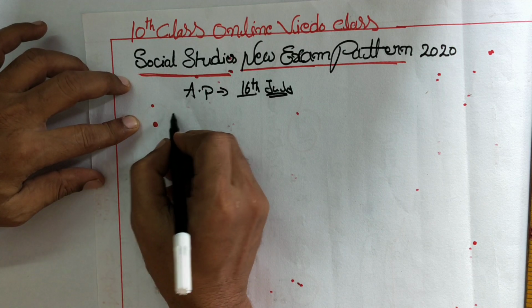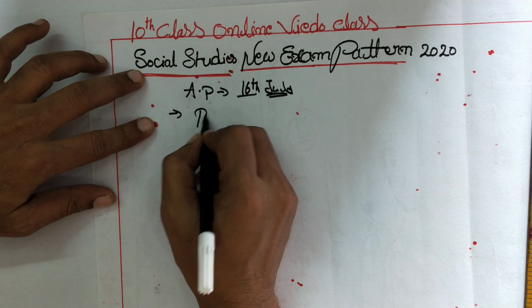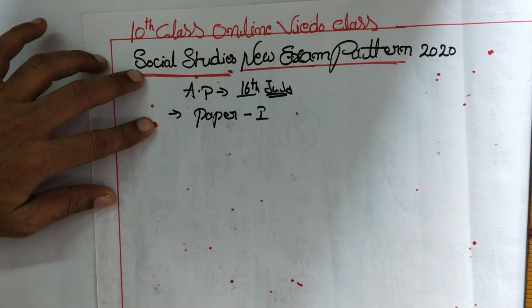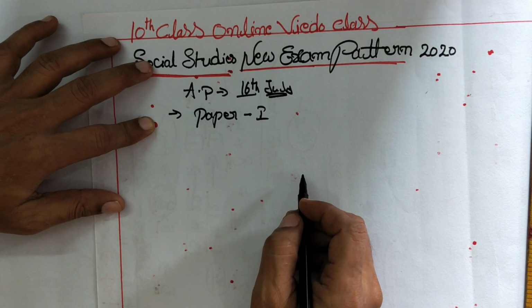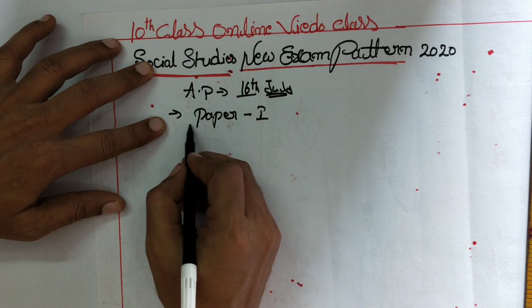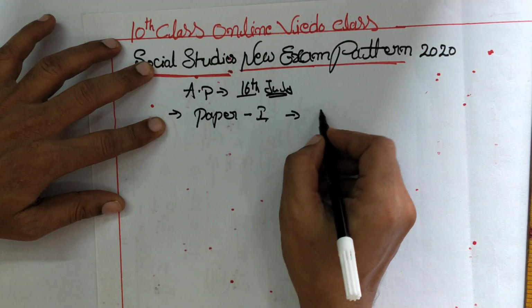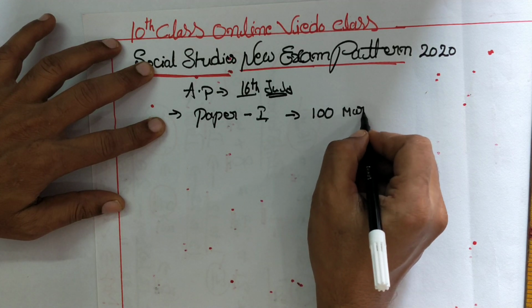In this new pattern, there is only one paper. Earlier we had two papers, but at present we have to write only one paper. This paper is for 100 marks.